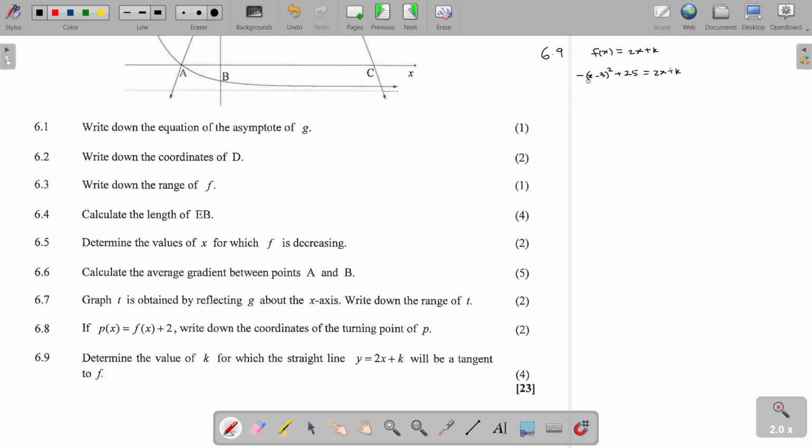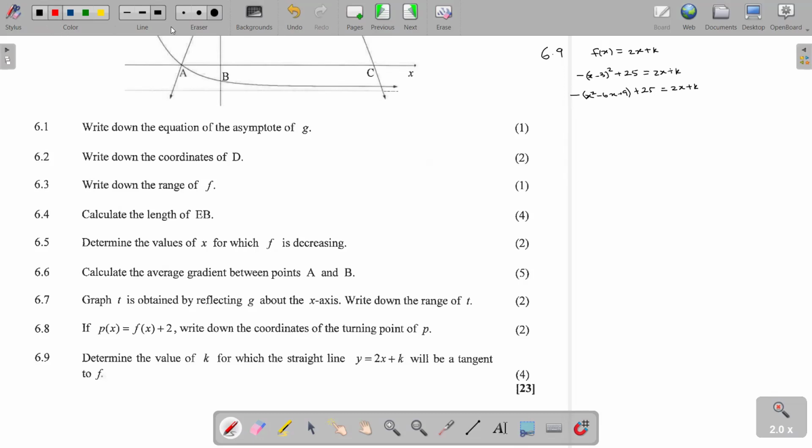So we are going to expand this bracket. It becomes minus, this one is going to be x squared minus 6x plus 9, then we have plus 25. This must be equal to 2x plus k.